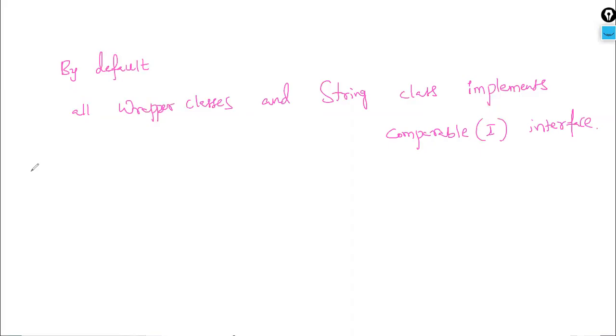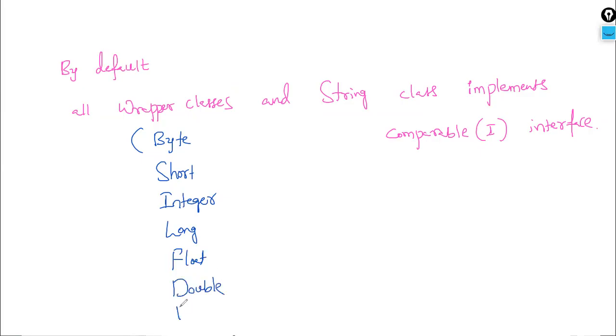What are those classes? Wrapper classes, which we already know: Byte, Short, Integer, Long, Float, Double and Boolean. All these are wrapper classes, and along with this, the String class as well. So these classes by default implement an interface called Comparable.